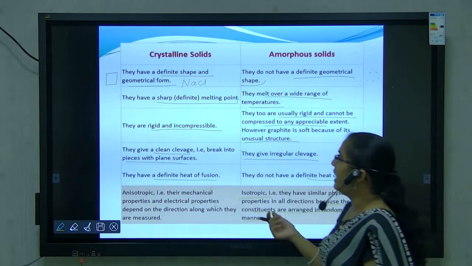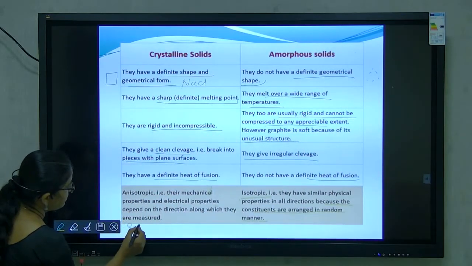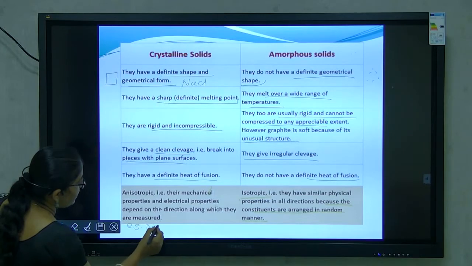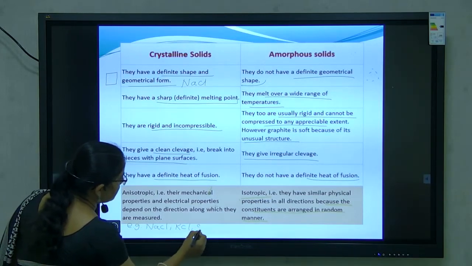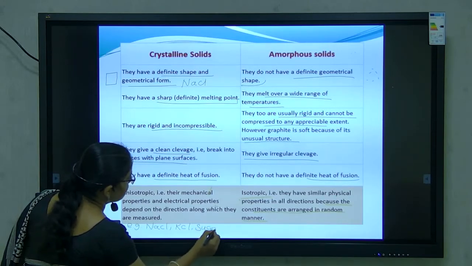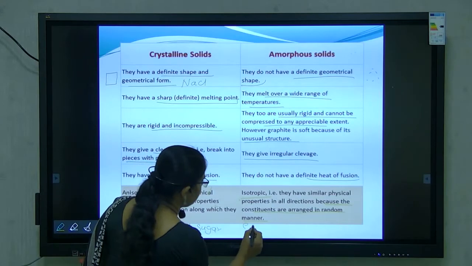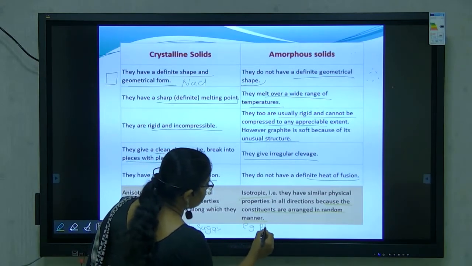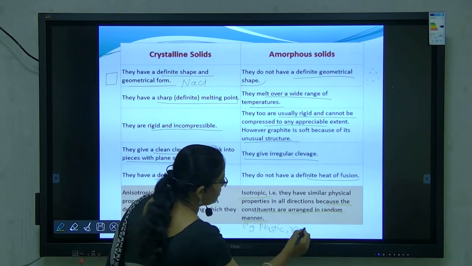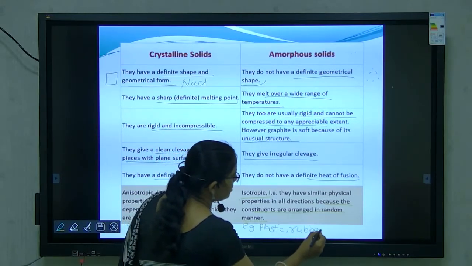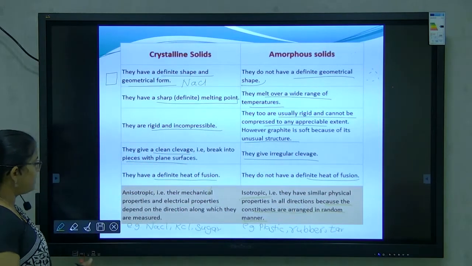Now, which are the examples of crystalline solid? For example, sodium chloride, potassium chloride, sugar. These are the examples of crystalline solid. Plastic, rubber, tar. These are the examples of amorphous solid.